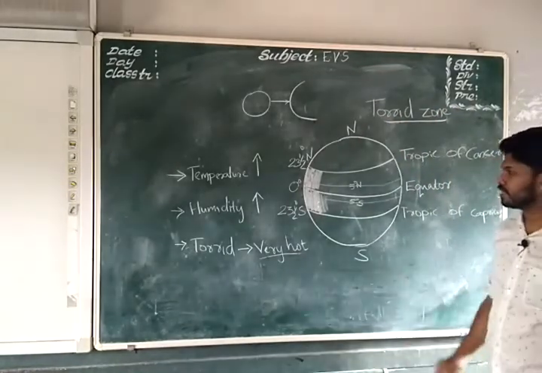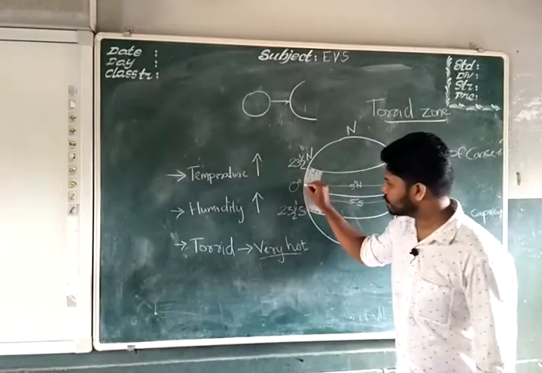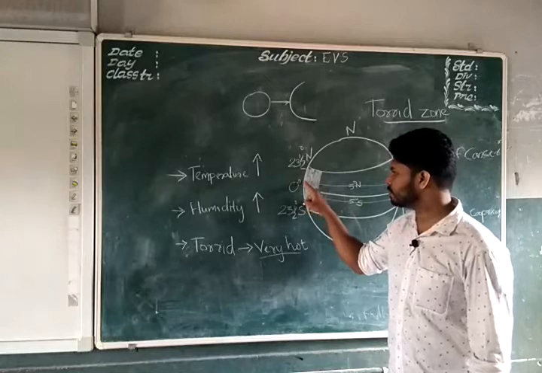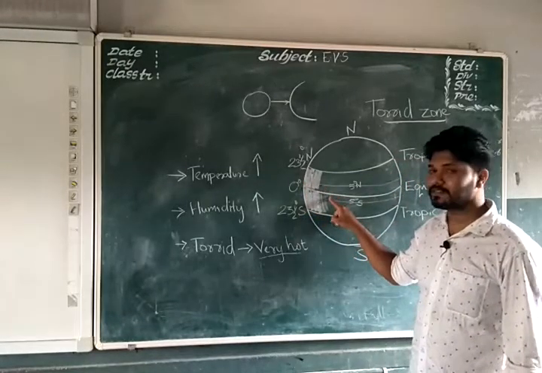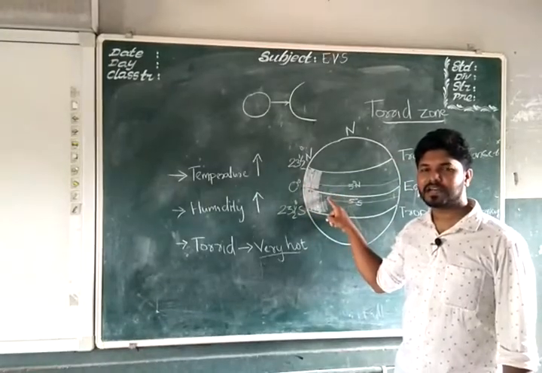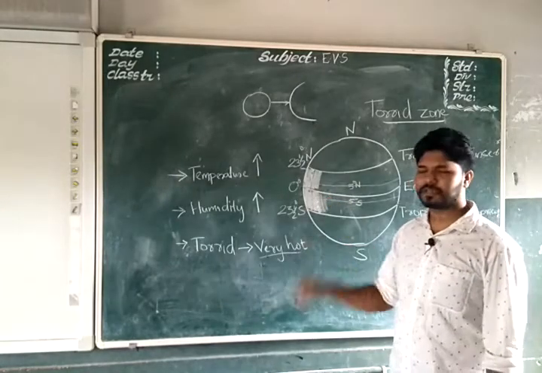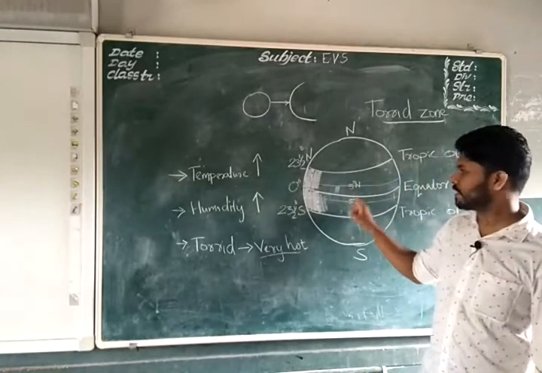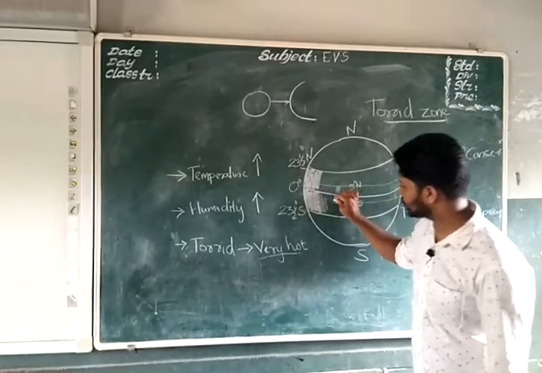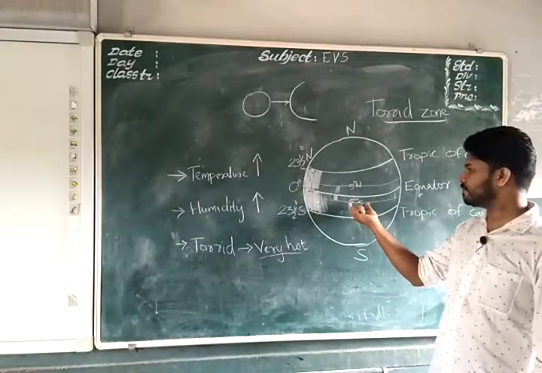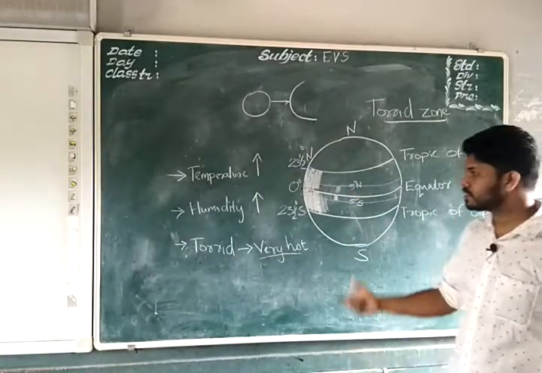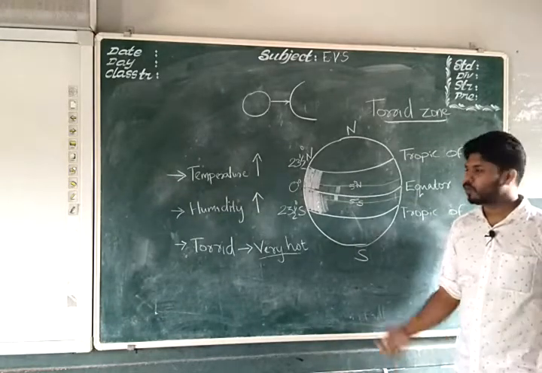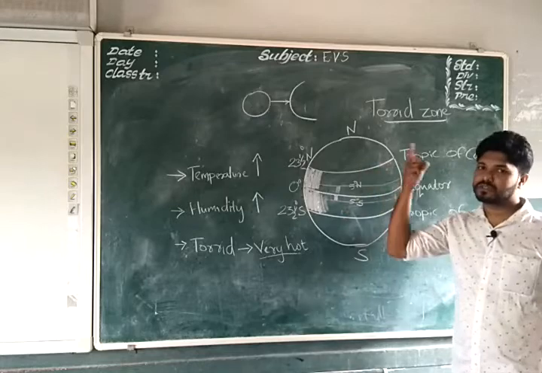Now, see here, especially this portion up to 5 degree, it is 23.5 degree north. From 0 to 5, this line, it receives very high sunlight, high amount of sunlight, and hence it is very hot. This region in between 0 degree equator and 5 degree north, and 0 degree equator and 5 degree south. So the portion between 5 degree south and 5 degree north, it receives more sunlight and hence it is the more hot portion among the torrid zone.